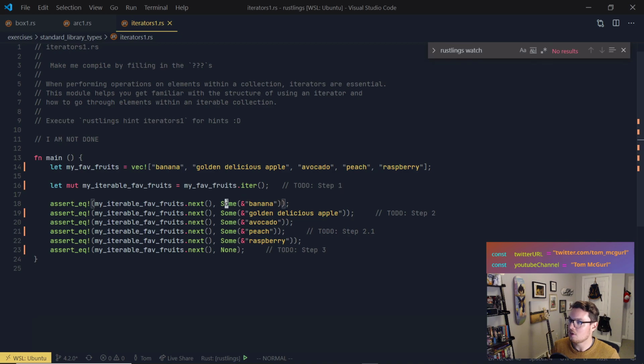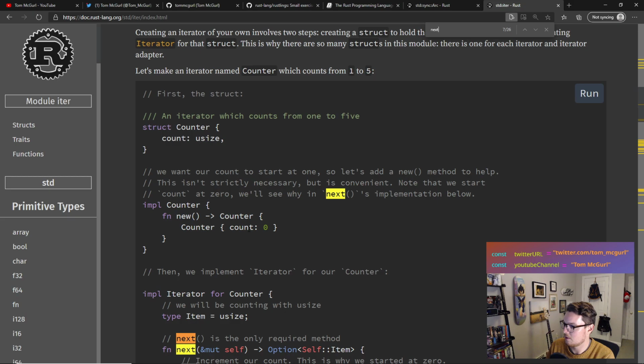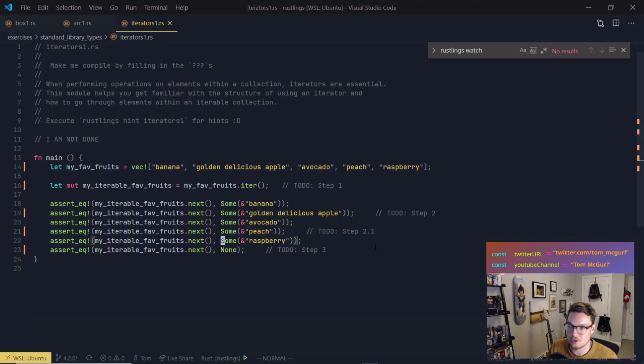And then if you look, because we have some in front, that's indicating to us that next is going to return an option of either some type or none. And so here we know we've run out because raspberry is the last thing on our list. So we know it can't return some string slice. It's going to have to return none. And we could probably find that out by looking at next's implementation. And you can see next is going to return an option. So we are indeed correct.